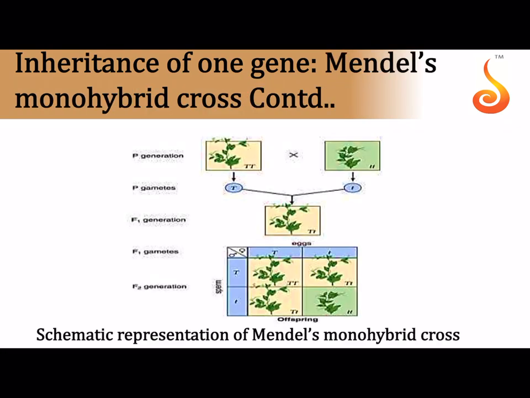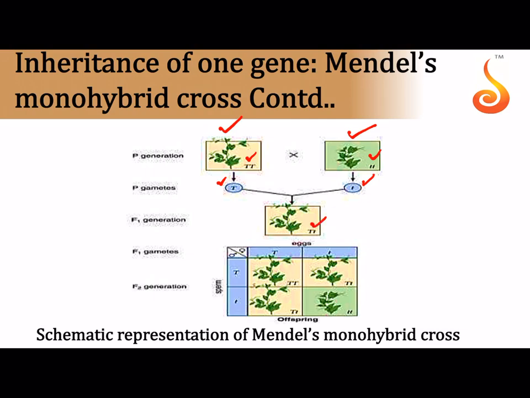So a rough representation of Mendel's monohybrid cross: you can see the pure breeding tall pea plant, which is homozygous capital T. Here it is homozygous small t, that is the pure breeding dwarf pea plant. Remember, according to Mendel's scheme, we represent the gene responsible for tallness by capital T, and the notation given to the gene responsible for dwarfness is small t. So here you can see the genotype capital T, small t, and the gametes are pure, as in they contain only one copy of the allele.